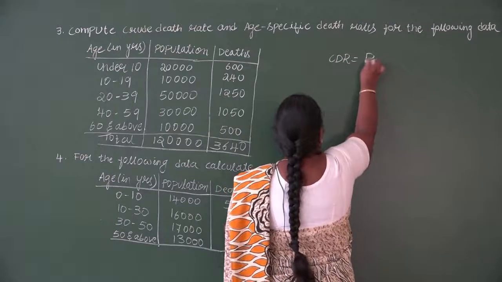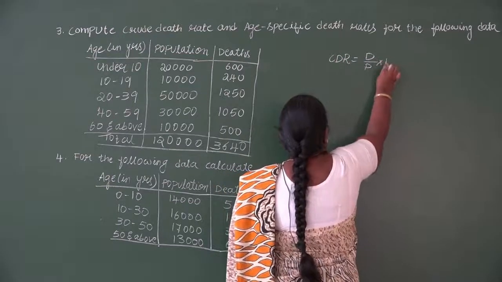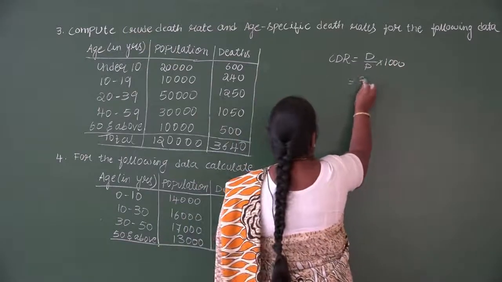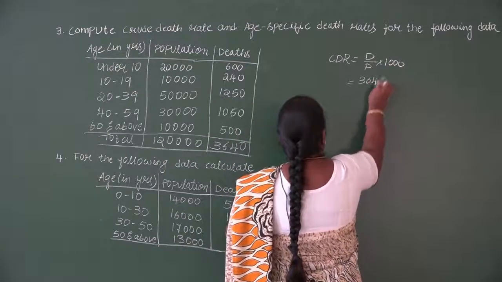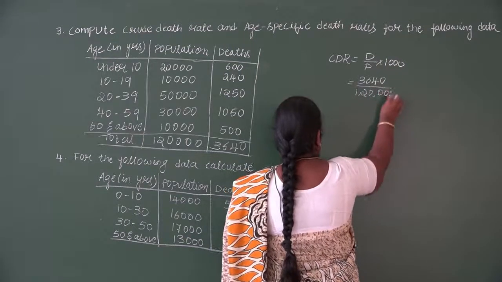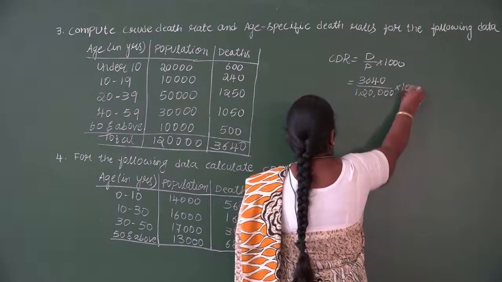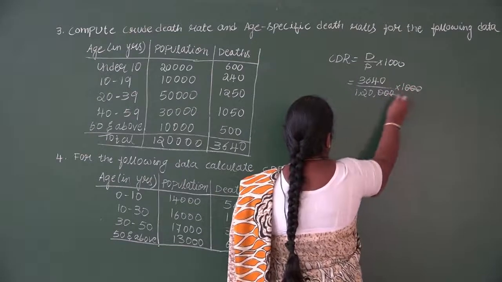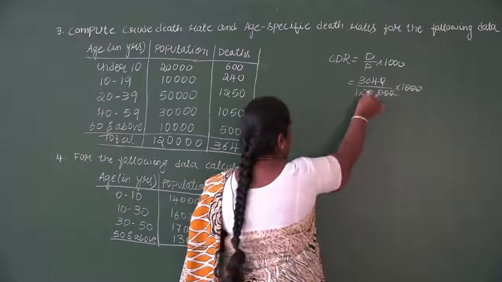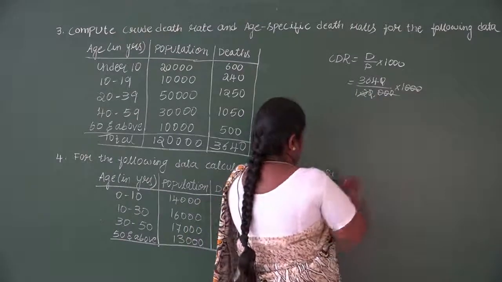Now write the formula of CDR. It is D divided by P into 1000. So the D value is 3,640 and the population value is 1,20,000 into 1000. Simplify this. You can cancel the 0 terms, and this one you can simplify using the 4 table.